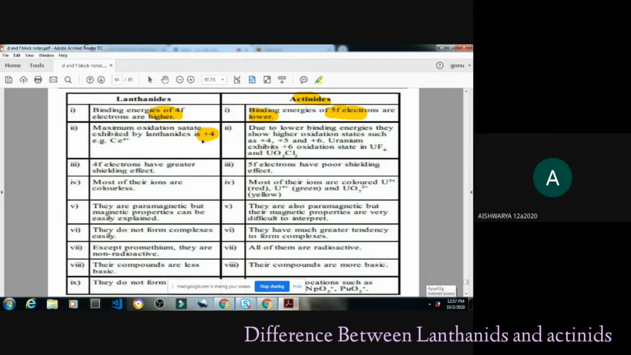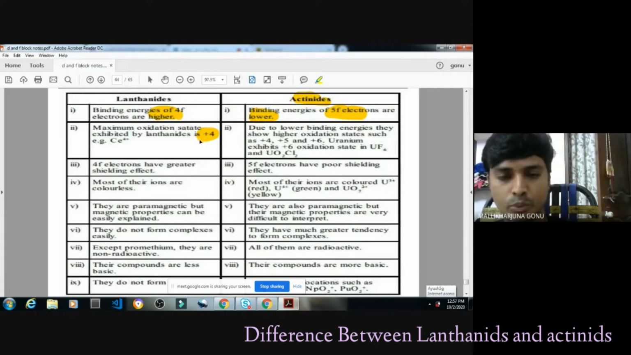+3, sir. Which one? Pooja, what is the maximum oxidation state the d-block elements will show? +7, sir. Very good, Rohini.